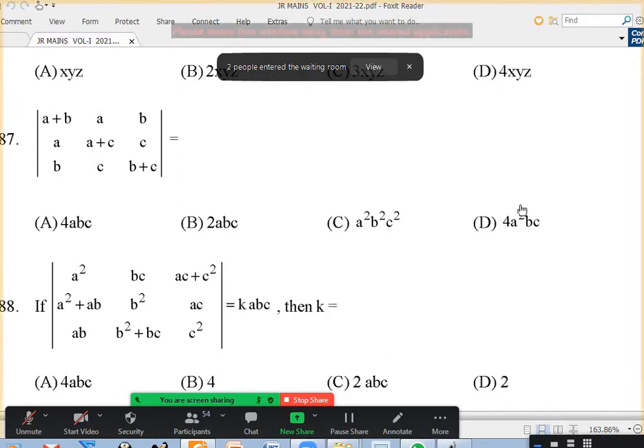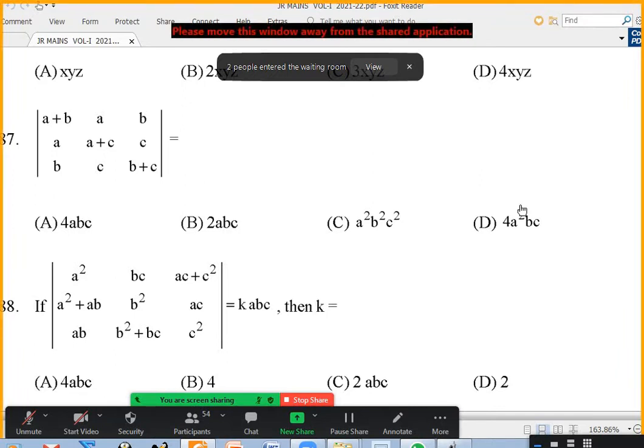Okay, this 87th question. Did I share the screen? I shared it, right? Okay. Yeah, 87th question. I think in IP also exercise it is there. Something similar to that.